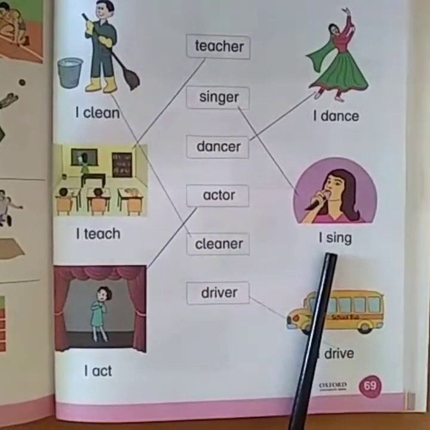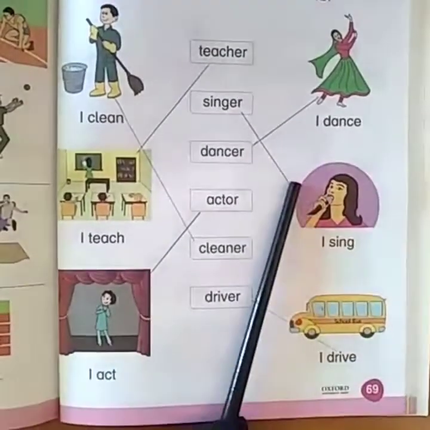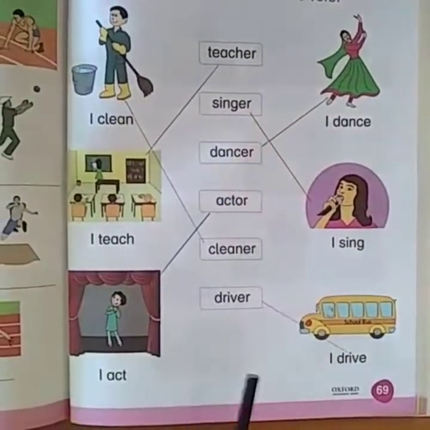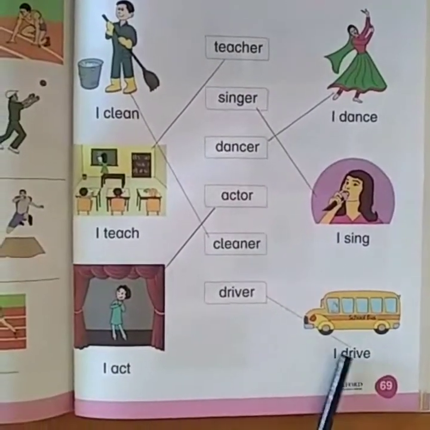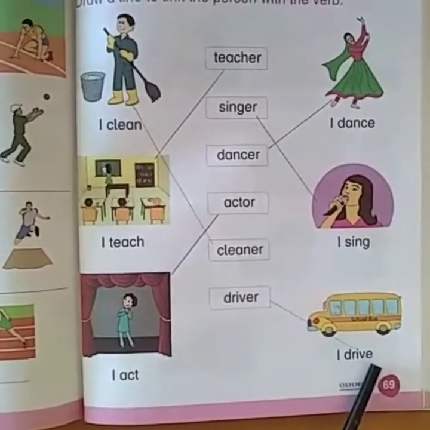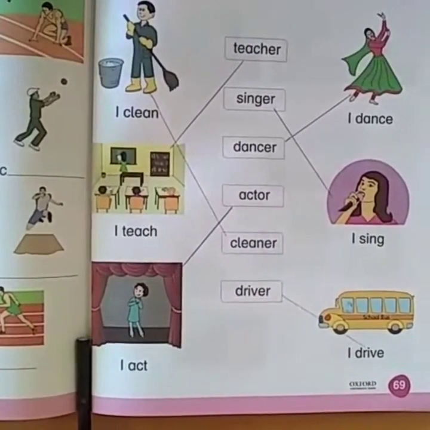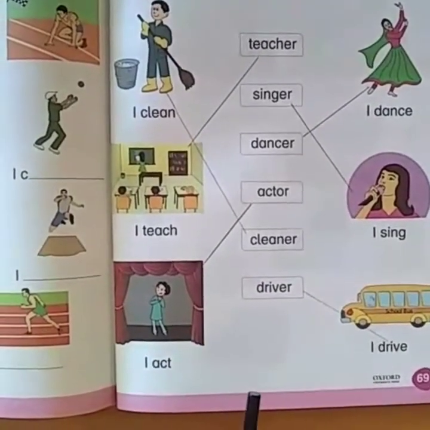What is this girl doing? Singing. She's a singer. So you have to draw a line here, singer. Now what is this man doing? He is driving. So you have to draw a line here with the word driver. In this way, you have to solve this page. I hope everyone has understood this page.